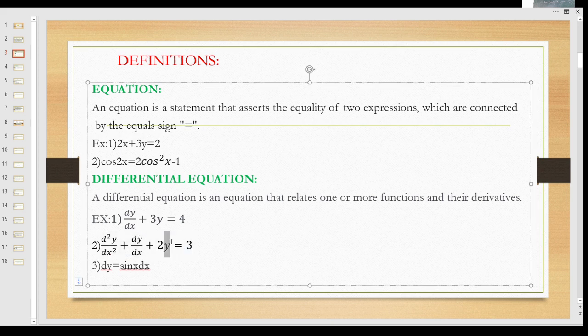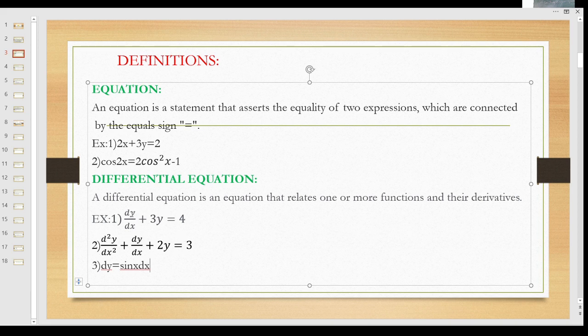It is also an equation which contains the derivative and one or more functions. Look here. This is a simple equation. dy is equal to sin x into dx. Here the derivatives exist. Right? This is a differential equation. In this one, dy by dx is a derivative. These are the functions. So dy by dx plus 3y is equal to 4. This is a differential equation. This is also a differential equation.